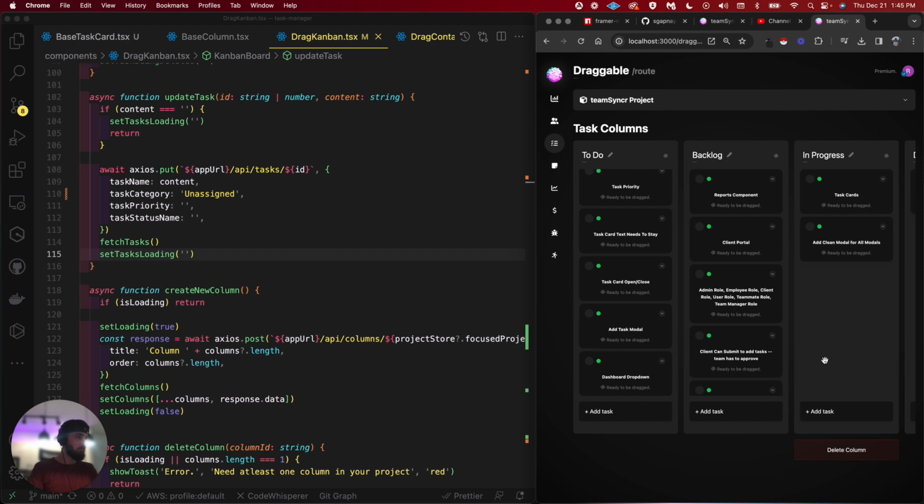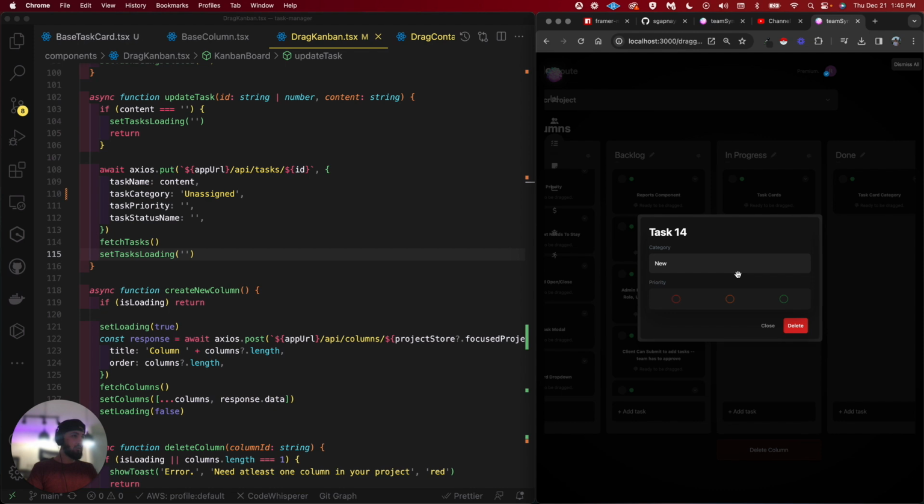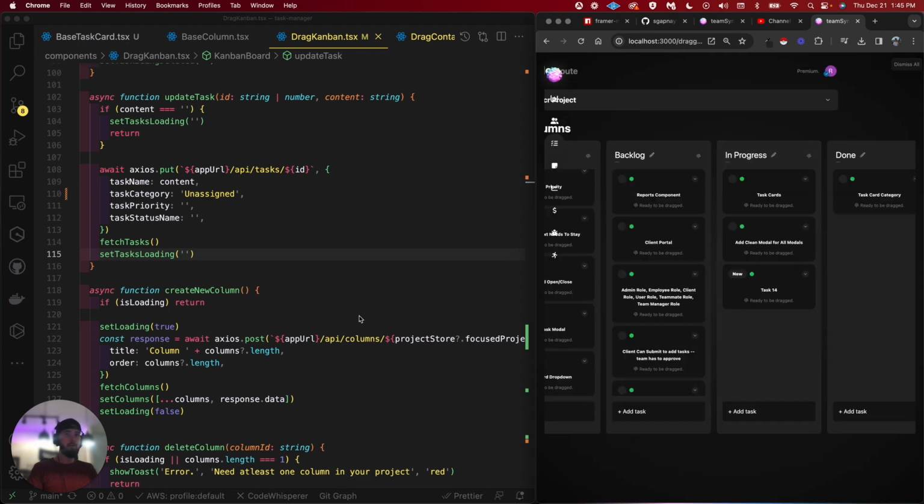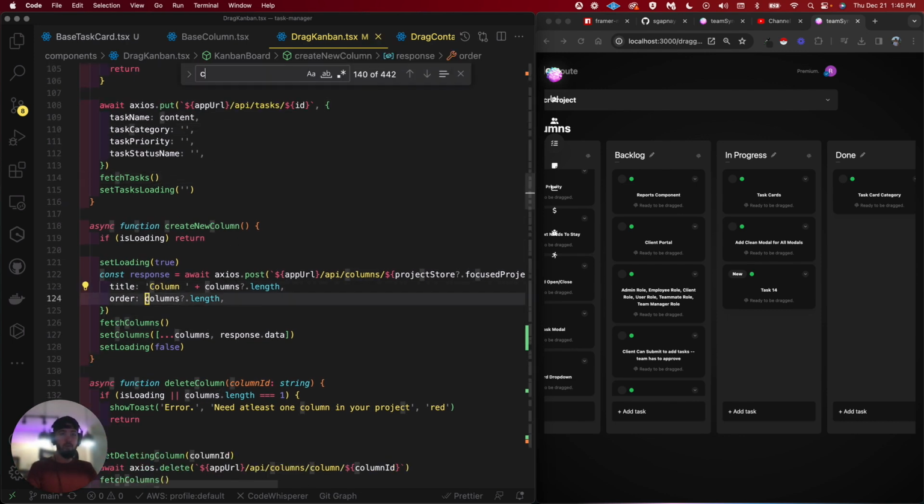Let's see. Oh, looks like right there, new. Boom, that's the category, new. So where is that coming from? Oh, this is update task. Okay, we need to go to the create task.